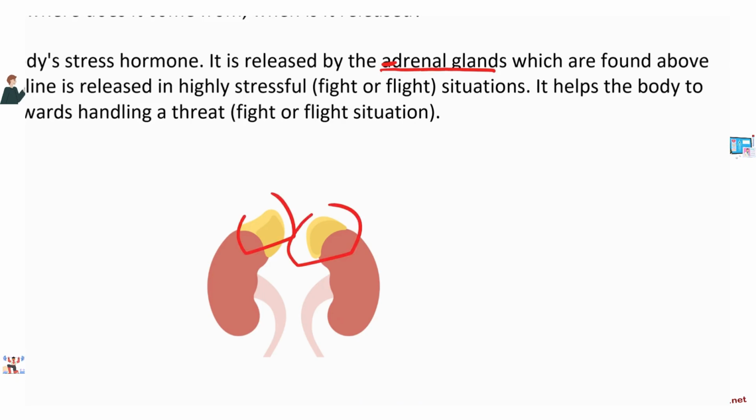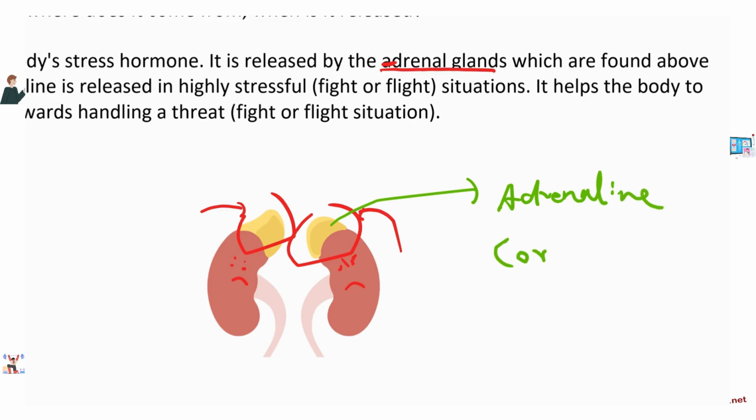It's kind of like the kidneys are wearing hats, right? So here's the kidney, quite unhappy because it's got this guy sitting on it, and that's the adrenal gland. So what does the adrenal gland do? Well, one of the hormones that it produces is adrenaline, that we're going to discuss, and another thing that it produces is cortisol, and both of them are body stress hormones.